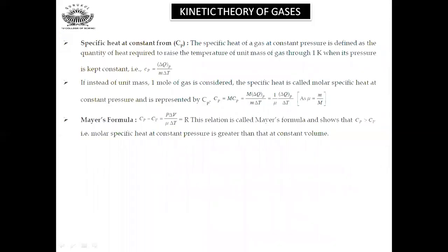Specific heat at constant pressure is again the amount of heat required to raise the temperature of unit mass of a substance by 1 degree Celsius or 1 Kelvin when its pressure is kept constant. We have an equation in the same way. Then there is a relation between Cp and Cv, which is famously called Mayer's relation. Cp minus Cv equals P delta V divided by mu delta T, which is equal to R. This is called Mayer's relation, which also shows that Cp is greater than Cv.